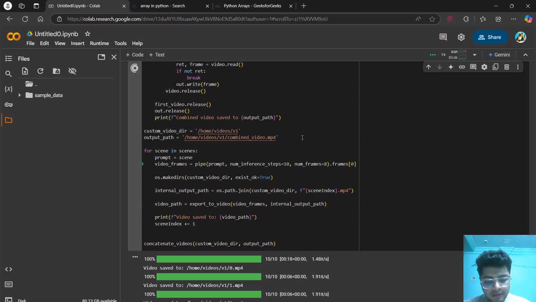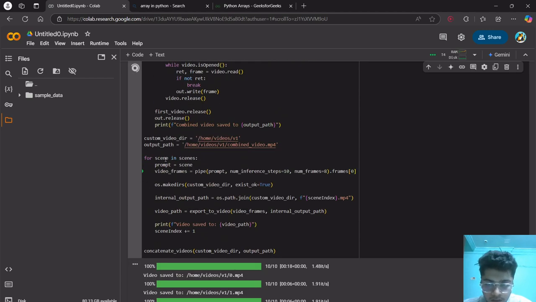So for each scene, we'll generate a video, and then we'll concatenate the videos together, and then we'll have our main final output. So the pipe is what is helping us in creating the frames. And yeah, so video path, and finally we are iterating over the loop. We are adding all the inputs, and we are creating our final video.